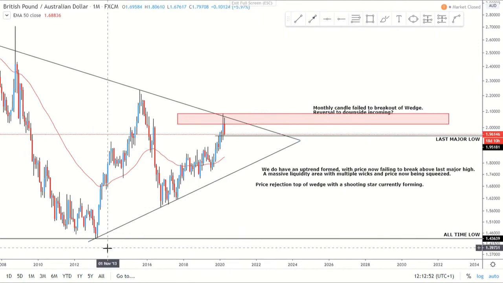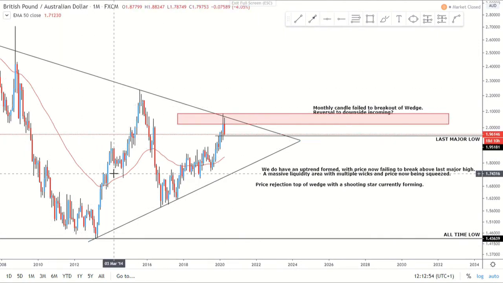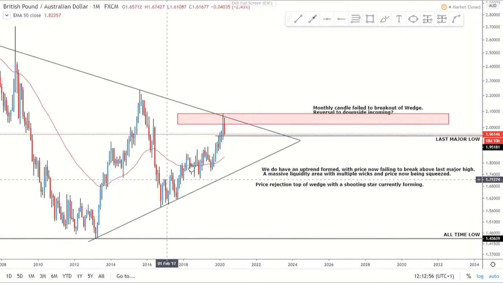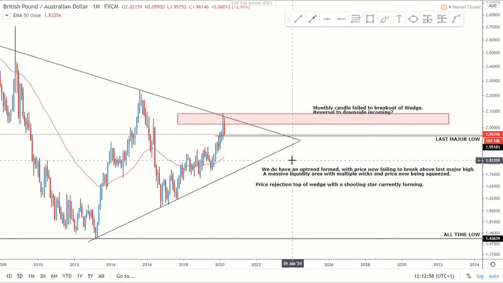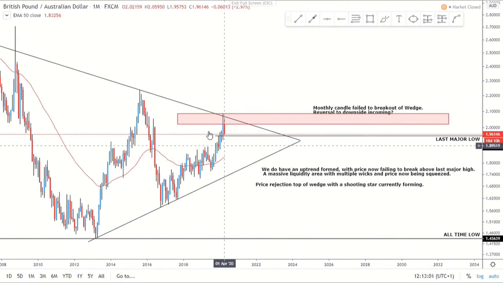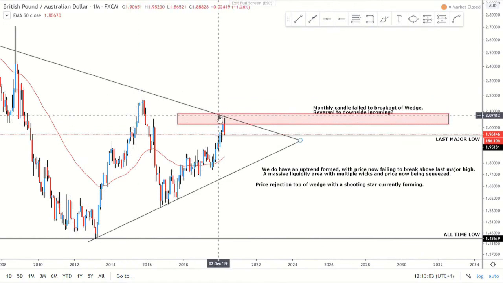Okay, so you can see here that we've got this wedge, with lower highs and lower lows being made. Lower highs being made, but higher lows. So we do have this uptrend that's formed. Price is now failing to break above that last major high. But we do have this last major low here, so we're looking for price to push down below that.